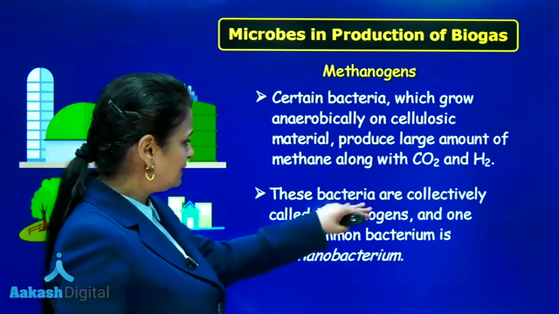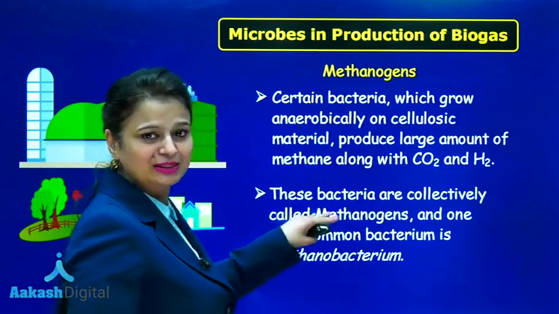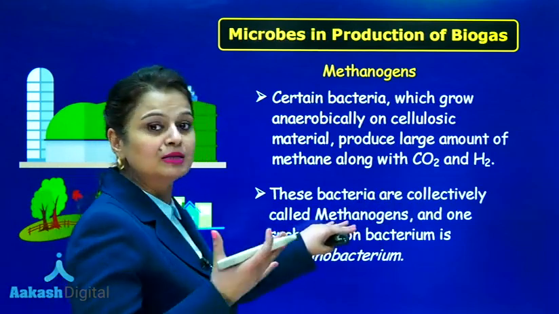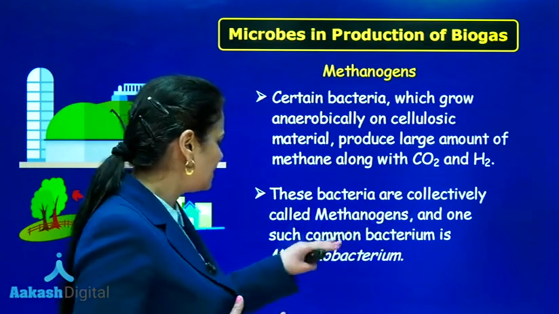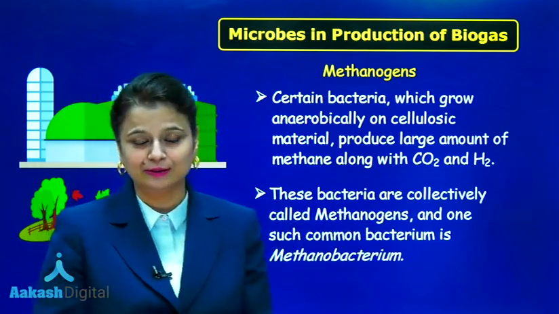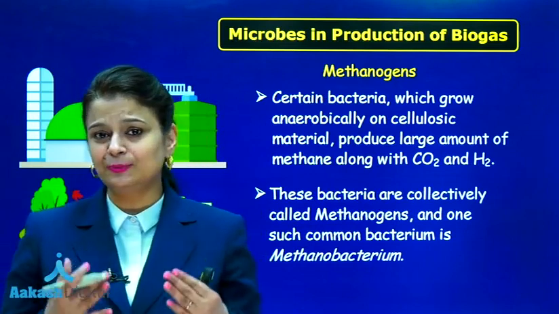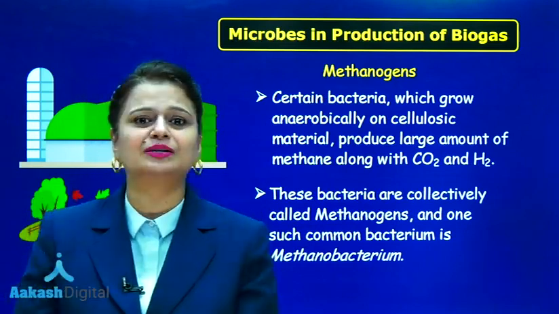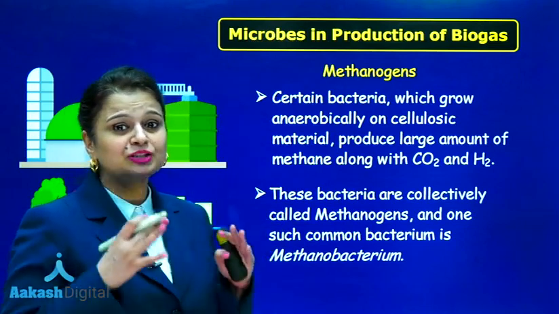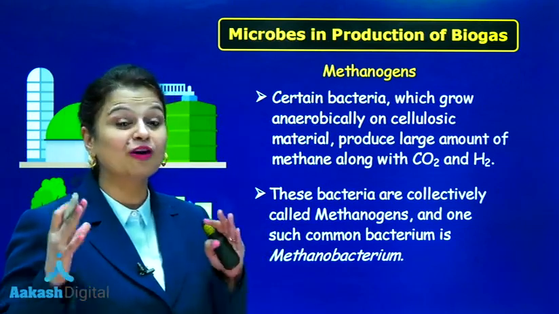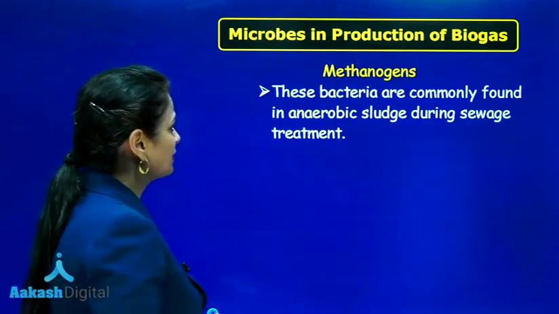These bacteria are collectively called methanogens, and one such common bacterium is Methanobacterium. You know, methanogens represent a group of archaebacteria. These are anaerobic bacteria which are involved in the formation of methane gas.